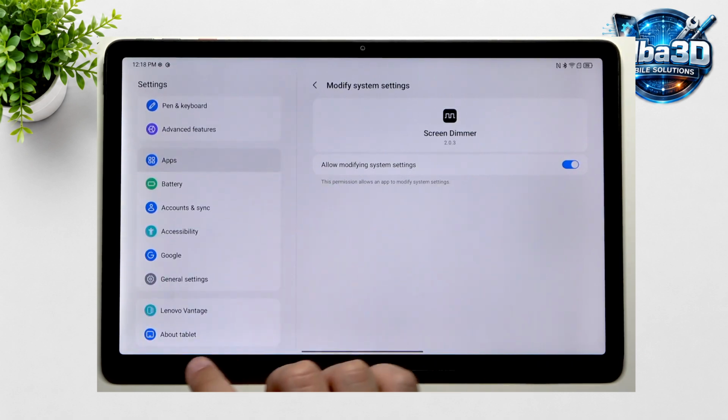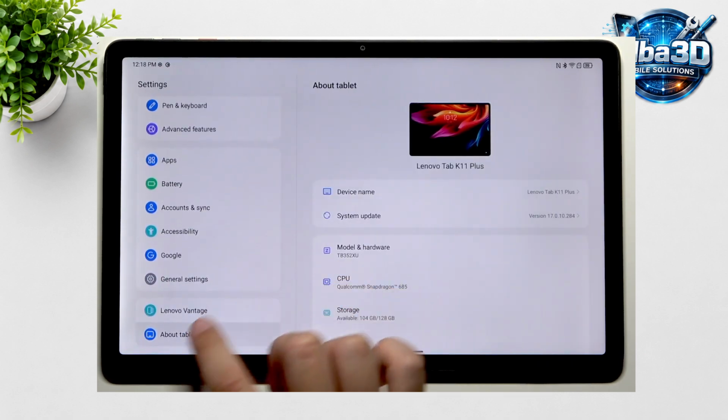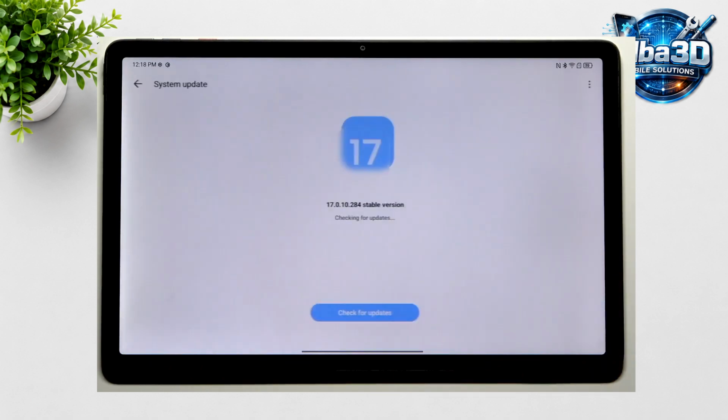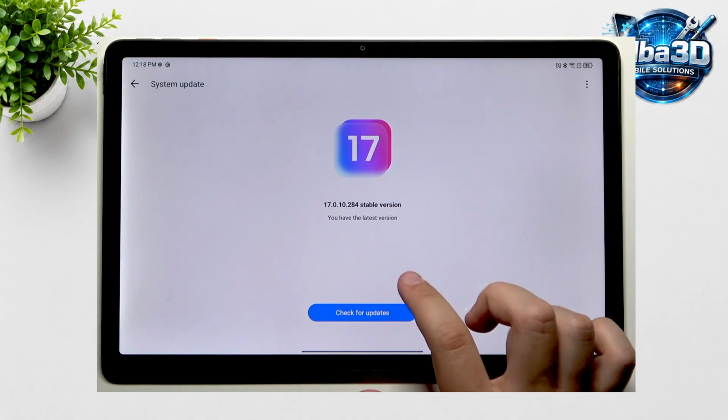As a last resort, update your software. Open Settings, scroll down to About Tablet, tap System Update, and it checks automatically. I'm on the latest version, but if you're not, I recommend updating to keep up with the latest software.